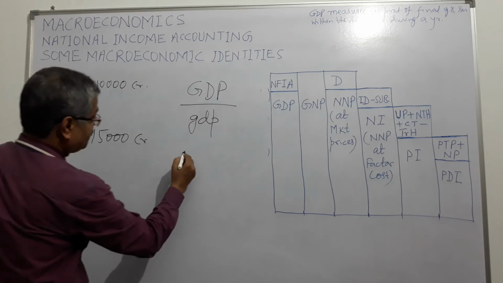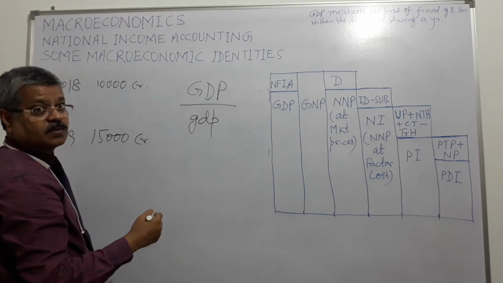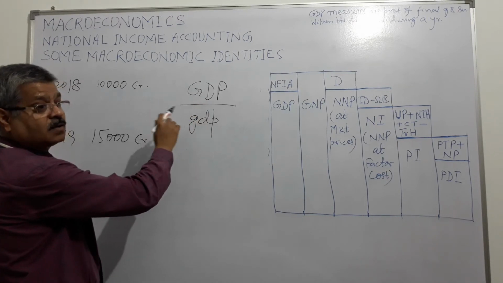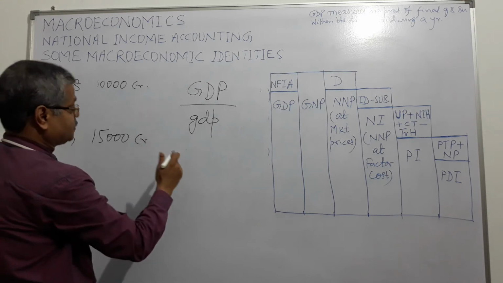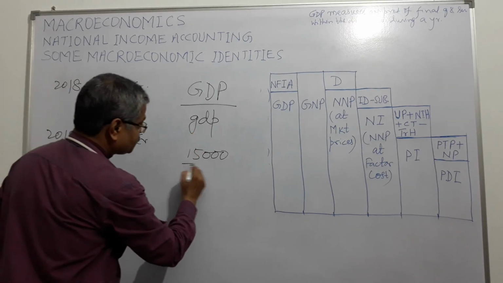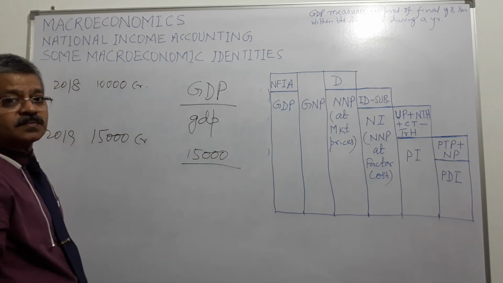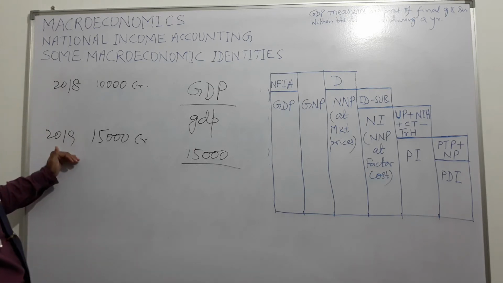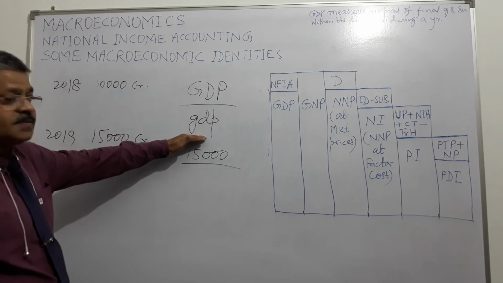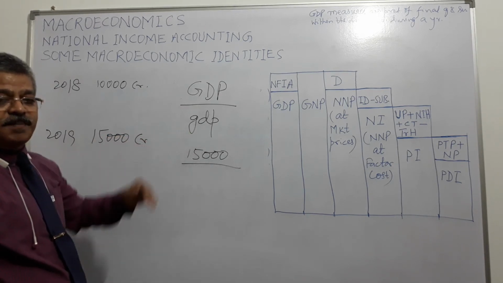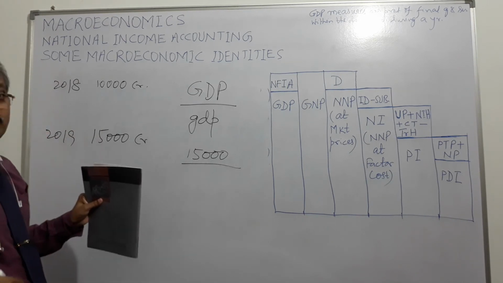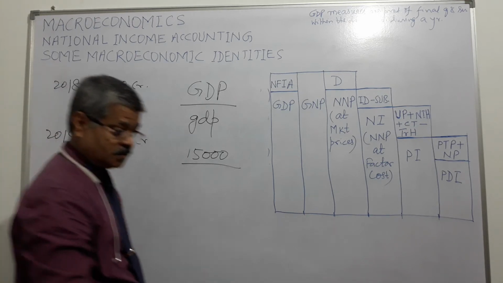What is the GDP? This GDP means nominal GDP, or GDP at current market prices. This is 15,000, right? And this, what is this? Current market prices GDP is this, right? And this, what is this? Real GDP. So in real GDP, there is no change because prices have increased by 50%, right?